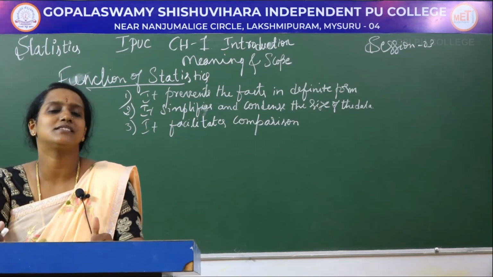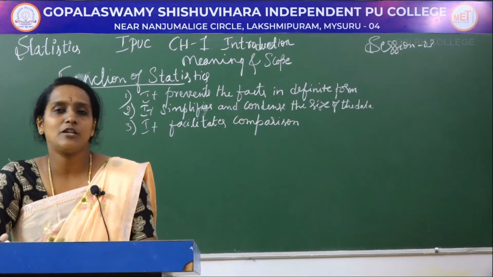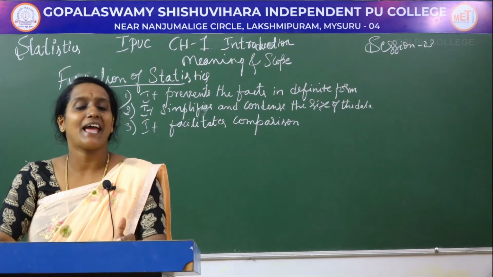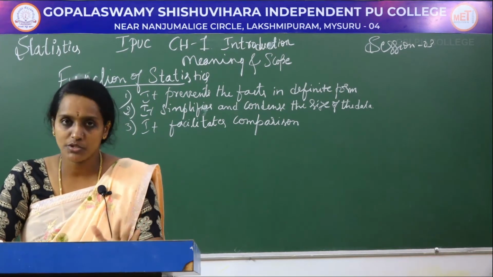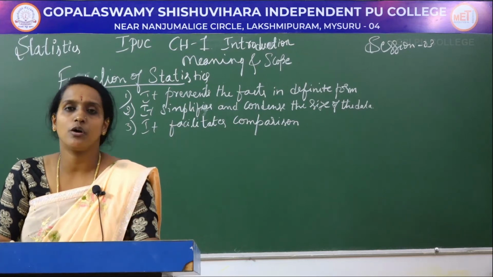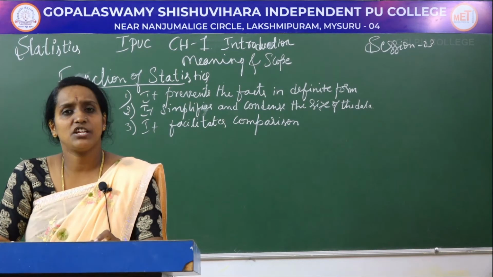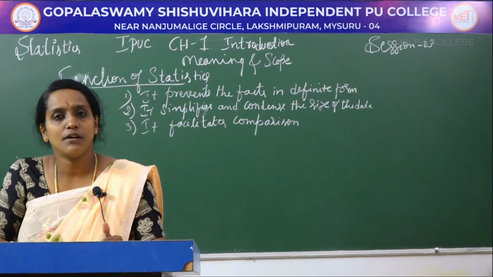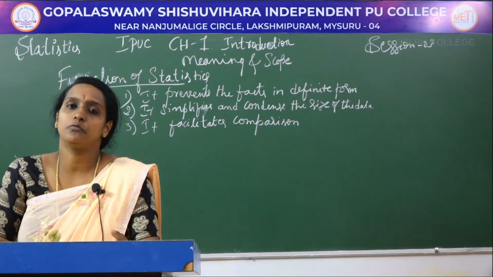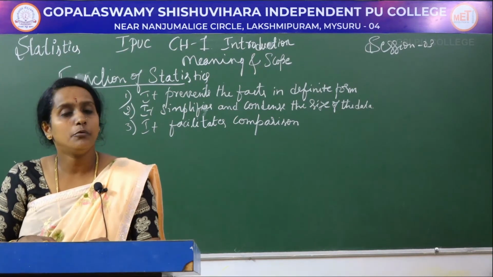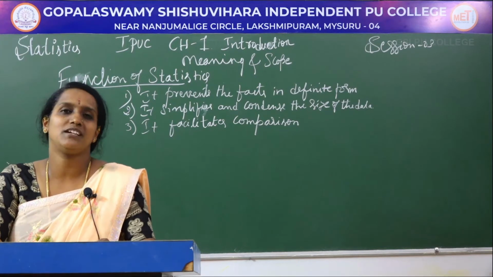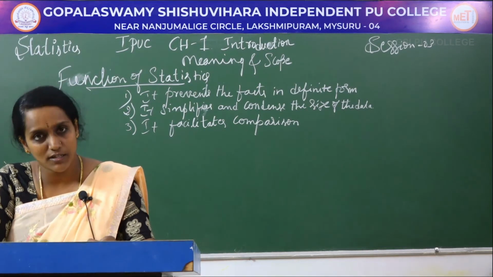Dispersion is nothing but the scatteredness, how the values are scattered. We can compare this for two types of data, but it should be homogeneous. Then it will be easy to give a conclusion or an interpretation regarding the data we have collected. And measures of skewness: we can give a comment or conclusion on whether it is positively skewed or negatively skewed.